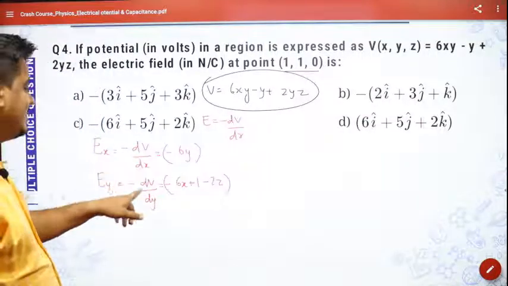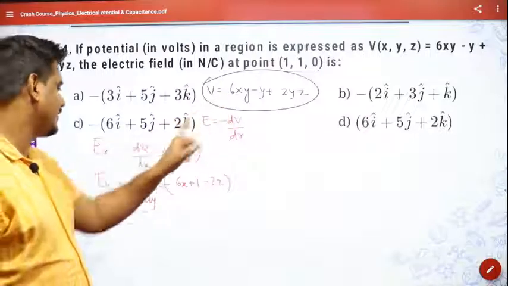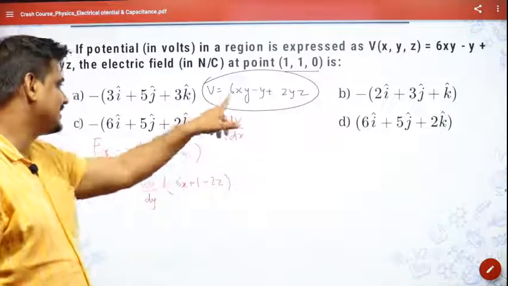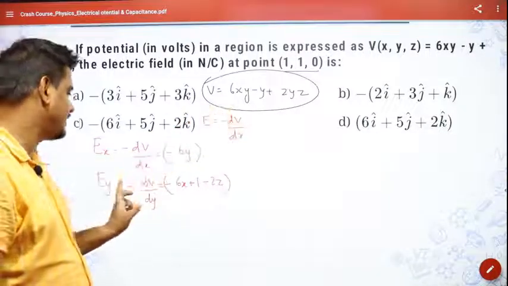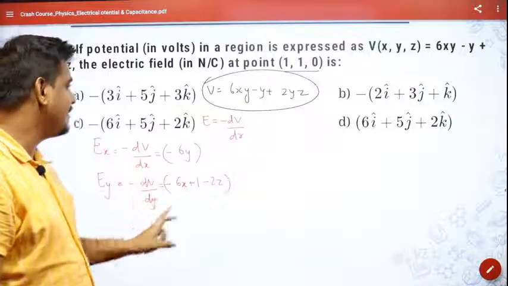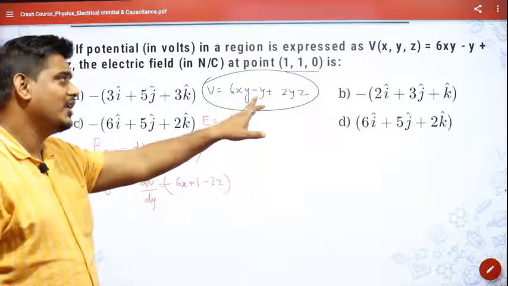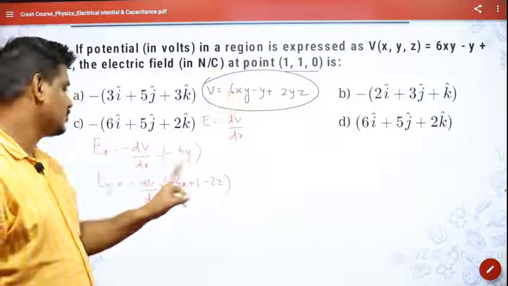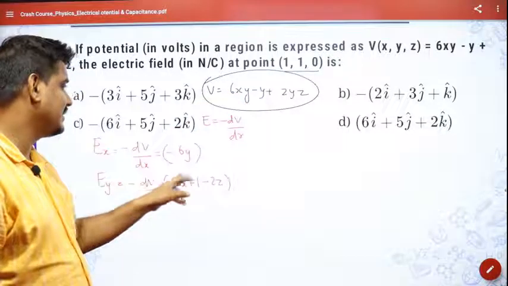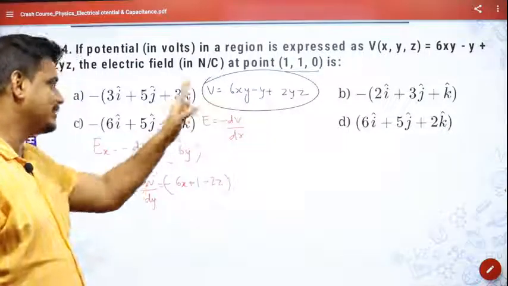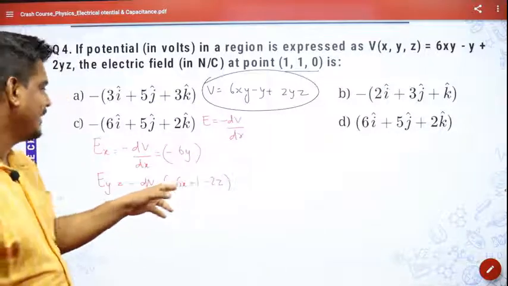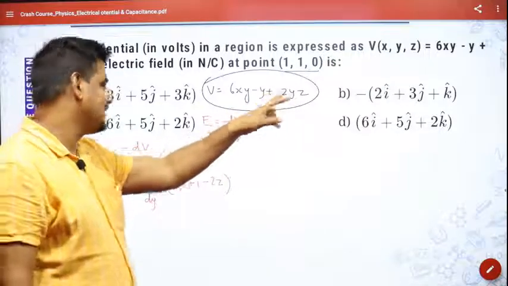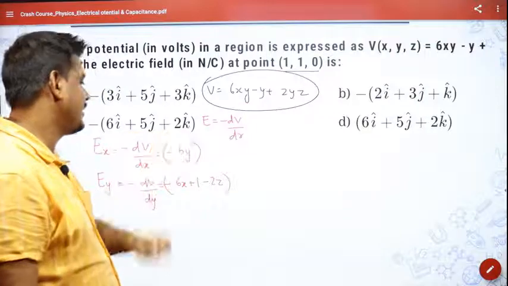So minus d by dy of V. V is 6xy, so d by dy of 6xy is 6x, and with the minus there I put minus 6x. Again, d by dy of minus y is minus 1, and with the minus in front, minus and minus become plus, so plus 1. And again plus 2yz becomes 2z, and with the minus there it becomes minus 2z.